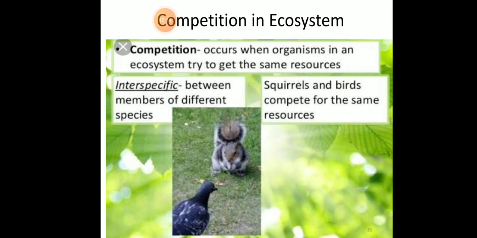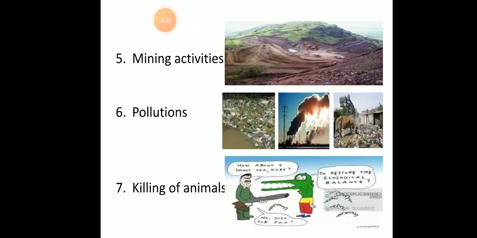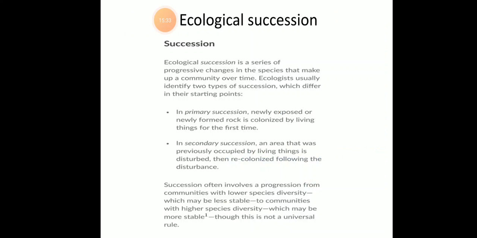So you must have seen this, I think. Then causes of change in ecological balance: introduction of new species, human pressure on the earth's resources, urbanization and development, unplanned construction works. So it really affects, as do mining activities, pollution, killing of animals.